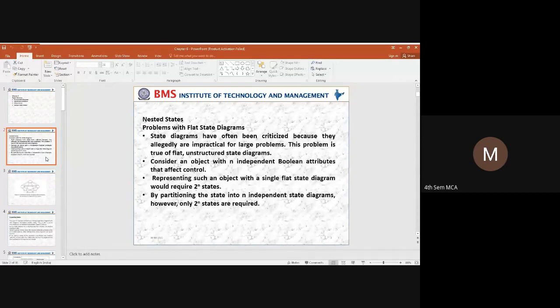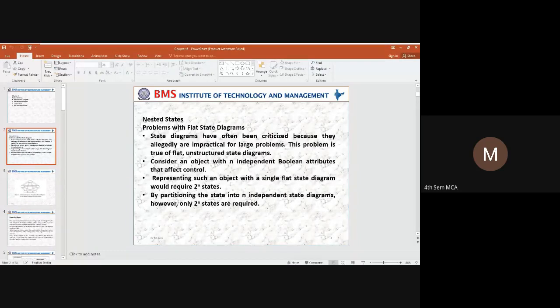So how do you identify this problem? Because there are n independent objects, and all these n independent objects have two attributes to control a state. Either it can be 0 or 1, you can say true or false. So how can you represent these states? All these n states can be represented as 2 to the power of n. For example, if there are 3 objects, 2 to the power of 3 is how much? 8, right? So for 3 different independent objects, you can represent 8 different states.